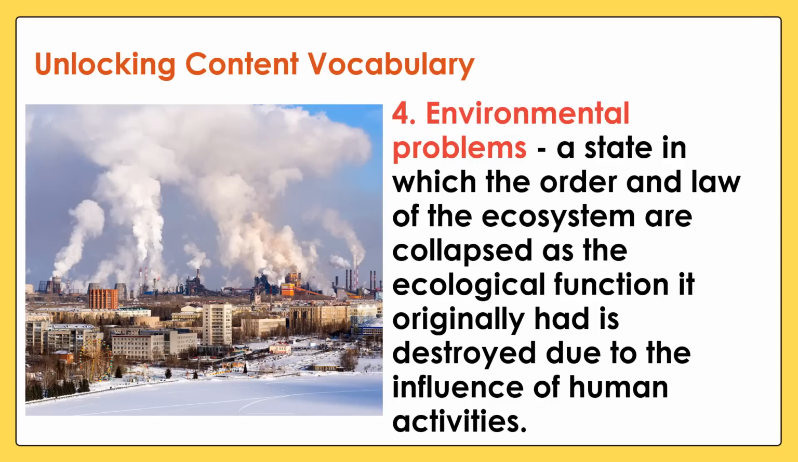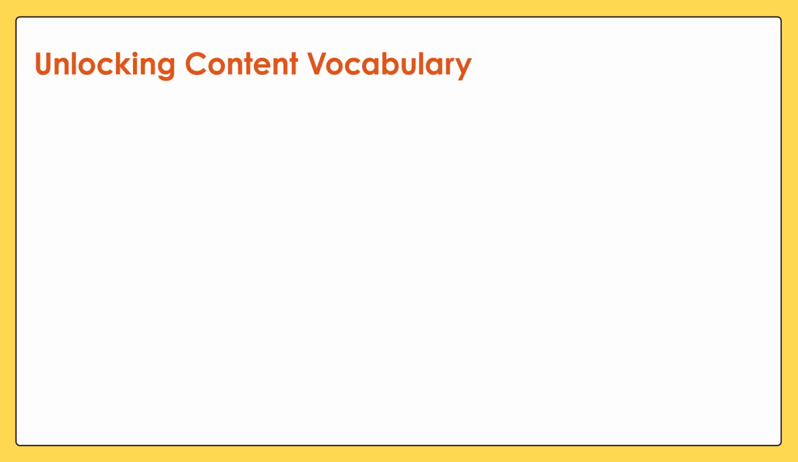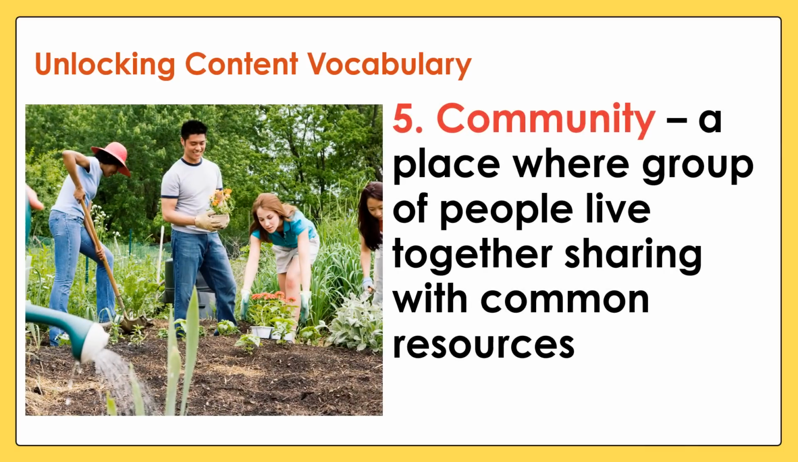Number 4, environmental problems. A state in which the order and law of the ecosystems are collapsed as the ecological function it originally had is destroyed due to the influence of human activities. Number 5 is community. A place where a group of people live together, sharing common resources.